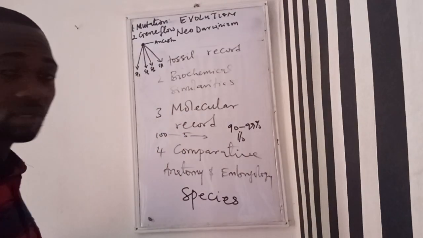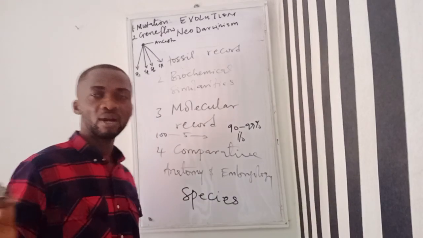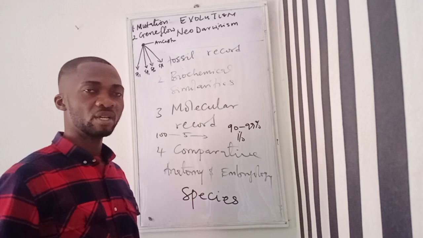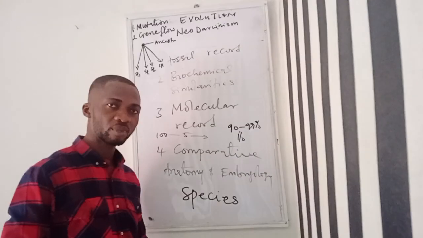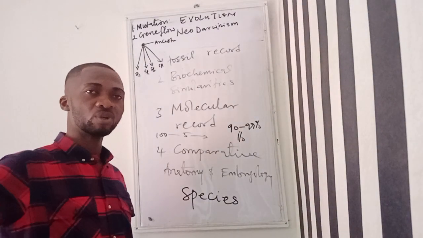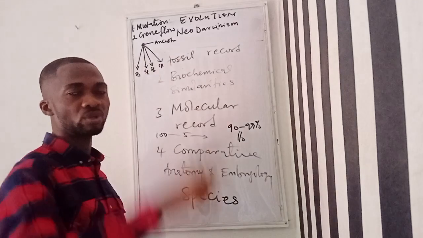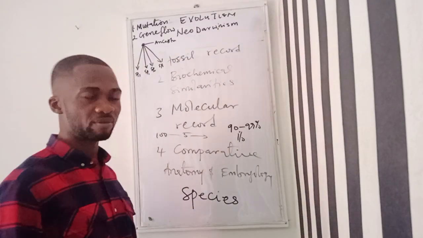So this is called divergent evolution. In this kind of evolution, we'll have organisms of different species evolving from a common ancestor. They actually came from a common ancestor, but as evolution occurred, they formed different species, or speciation occurred. That is what we call divergent evolution. That's the second pattern of evolution.